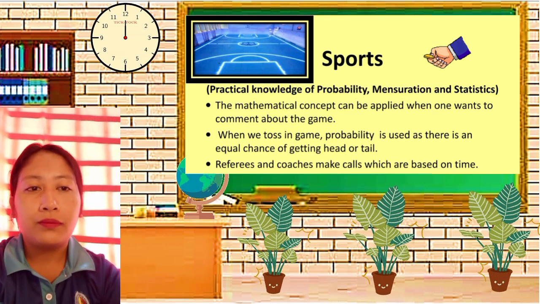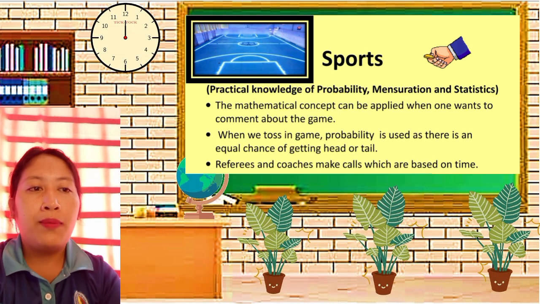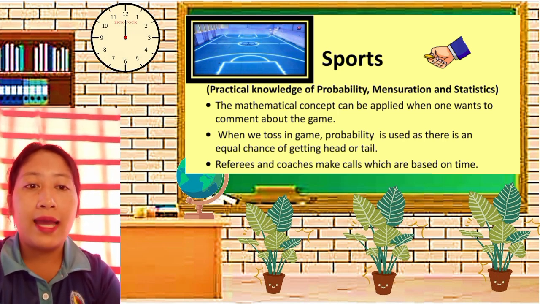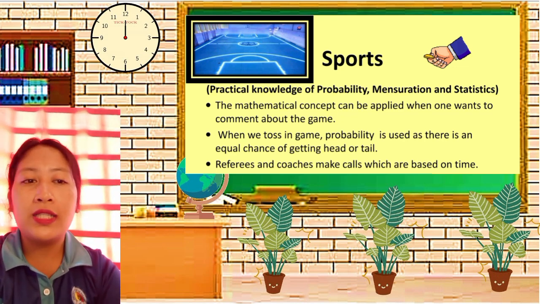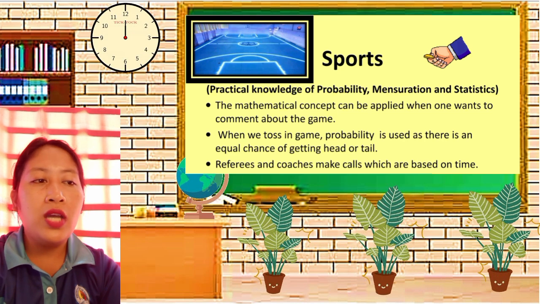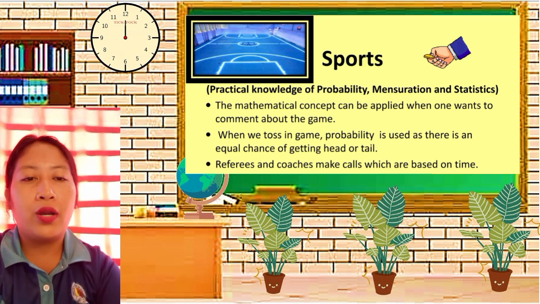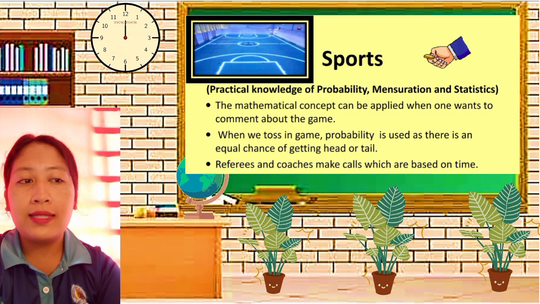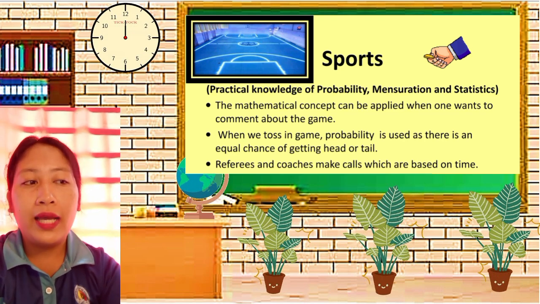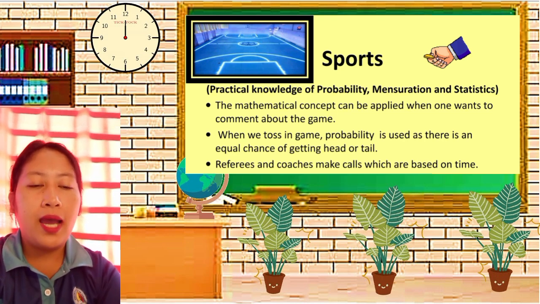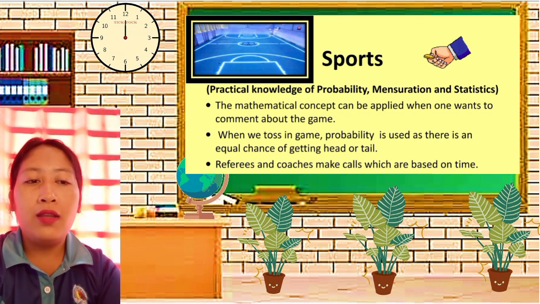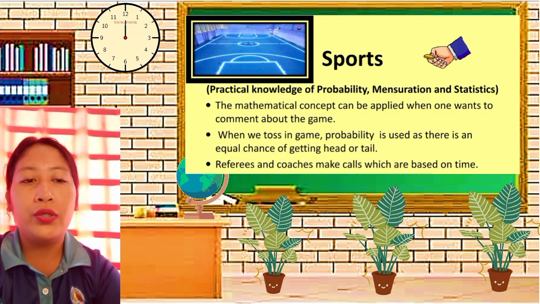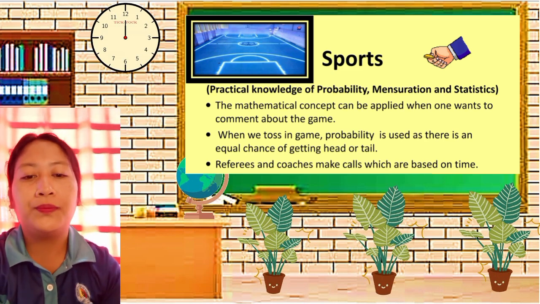For example, when we toss a coin in a game, probability is used as there is an equal chance of getting head or tail. Referees and coaches make calls which are based on time. We can also compare failure and success rates by collecting data of all the past games played. This can only be done using some aspects of math. To make the field of correct measure, we also need a good knowledge of mensuration.